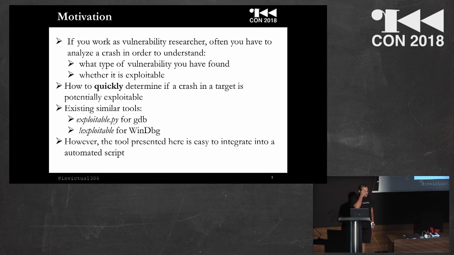The problem is that if you have to analyze two vulnerabilities at a time, it could be fine to do it manually. But if you have to analyze something like 100 vulnerabilities at a time, I think automation is needed. The purpose of this tool is to create something that is easy to integrate into an automated script. Of course, there are some similar tools, like the exploitable plugin for GDB or for WinDbg, but this is, of course, easy to integrate.